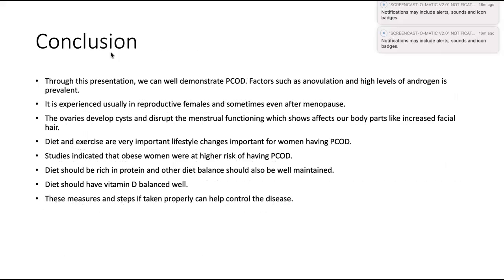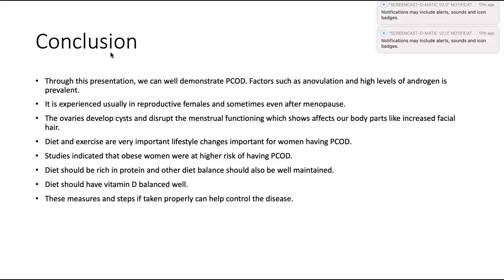So the conclusion of the entire presentation that we presented today is that through this presentation, we can well demonstrate PCOD. Factors such as anovulation and high levels of androgen are prevalent. It is experienced usually in reproductive females and sometimes even after menopause. The ovaries develop cysts and disrupt the menstrual functioning, which affects our body, like increased facial hair and the other symptoms that we discussed before.